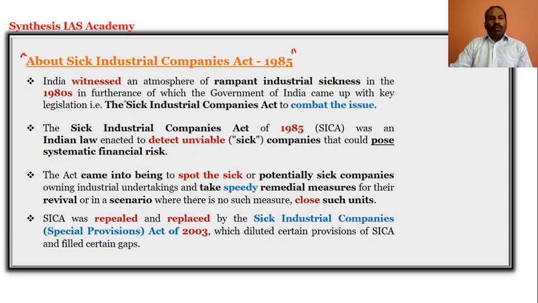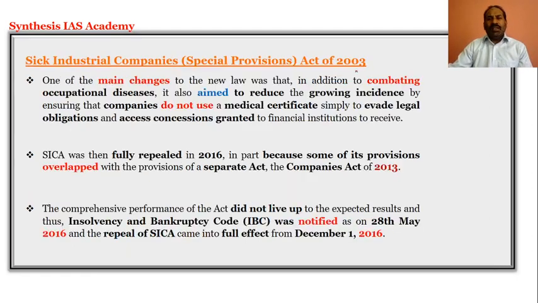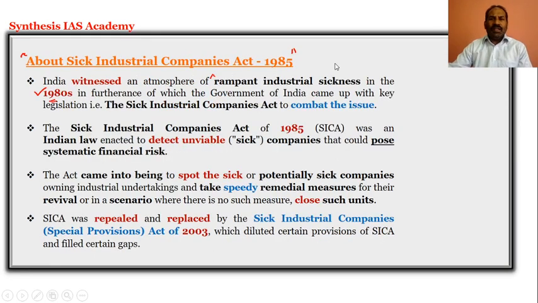So what was going on in India around the 1980s was that India had witnessed rampant industrial sickness, and when India experienced rampant industrial sickness, it was necessary for the government of India to come up with legislation to make sure that industrial sickness should be tackled, and thereby the government of India came up with the legislation called the Sick Industrial Companies Act.